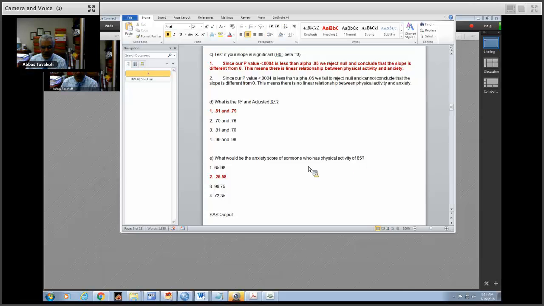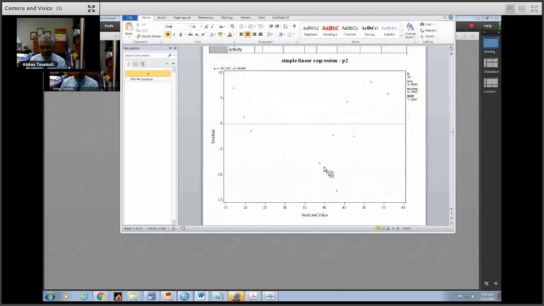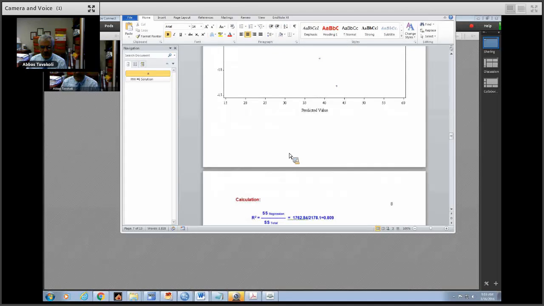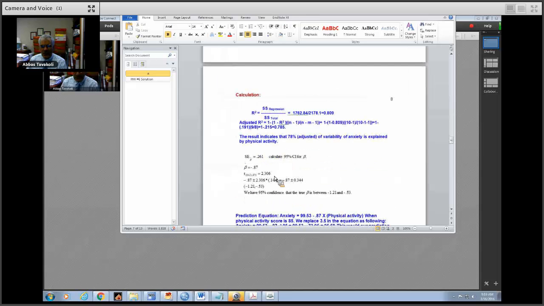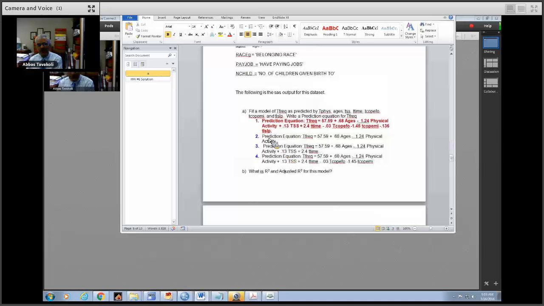For someone who had physical activity 85, the anxiety score would be 25.58. Again, these are the R square and adjusted R square, and there is no pattern. Again, you see all random here, and that's the way you calculate the confidence interval if you wanted to calculate the confidence interval for the slope. And that was also because we had a negative value, 85 times 0.87, you get 25.58 for the anxiety score.